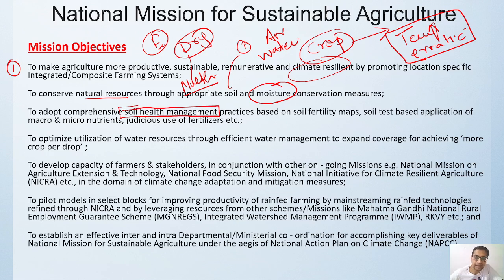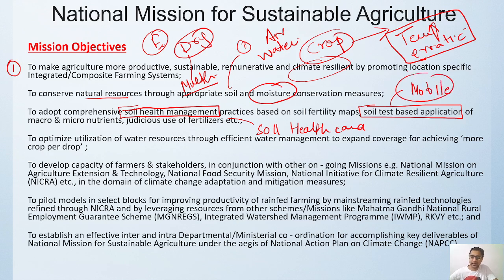Like in India, we have even created a soil health card. Then there is soil test based application, which means that farmers should be connected through mobile phones. In the village areas, the farmer should get proper information on their mobile phones about the micro and macro nutrients. In the soil health card you can find all these micronutrient and macronutrient details.